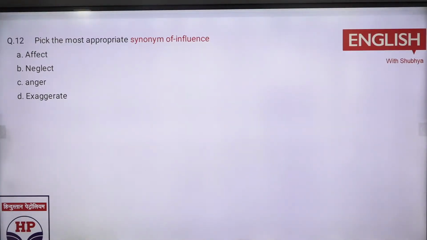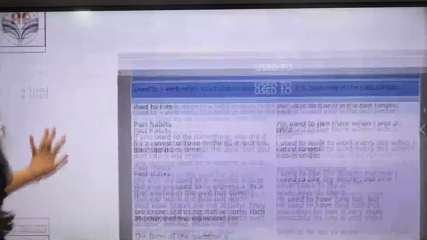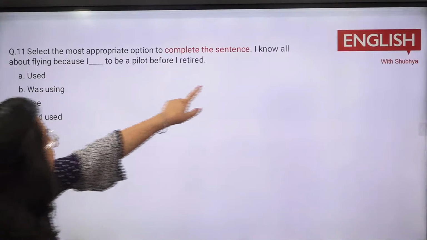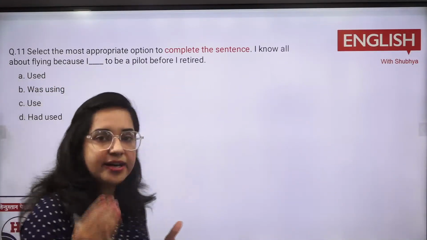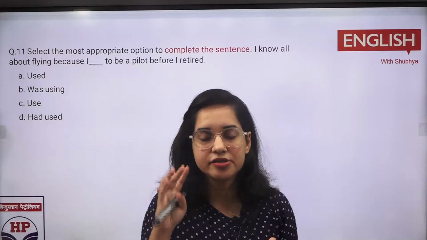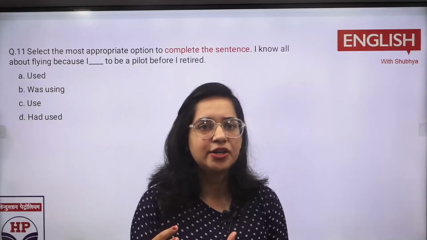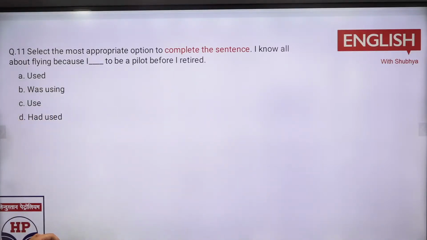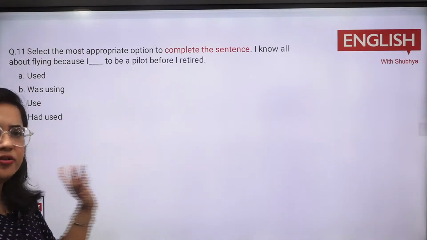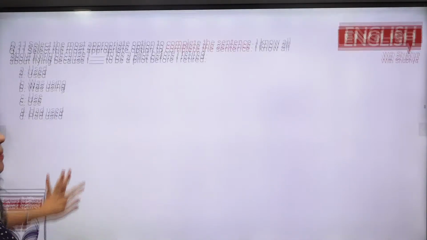Had used नहीं आ सकता. See, again the sentence, I'll figure it out for you. Now see, I know all about flying. मुझे flying के बारे में पता है because अभी retired, before I retired. There is a rule. Whenever you're talking about very recent topics or very recent events, before is used, go for simple past. These are the rules which I have already pointed out in the spotting errors also, in case you're attending the classes. Used to आ गया, before आ गया, बहुत recent event है, उसमें हम simple past लगाते हैं.